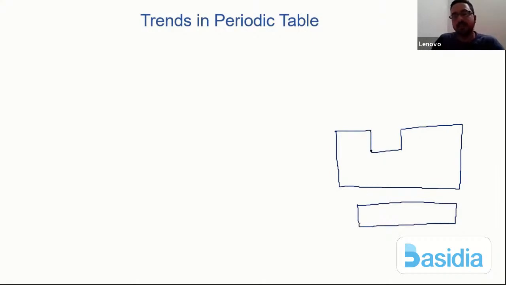If I have to categorize the periodic table, here I see the S block elements, here the P block elements, here the D block elements, and here the F block elements. Now it's a very interesting question to understand why exactly we call it an S block element, a P block element, a D block element, and an F block element.